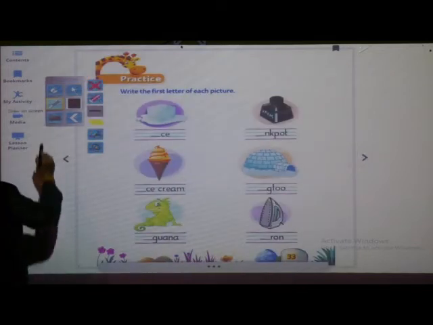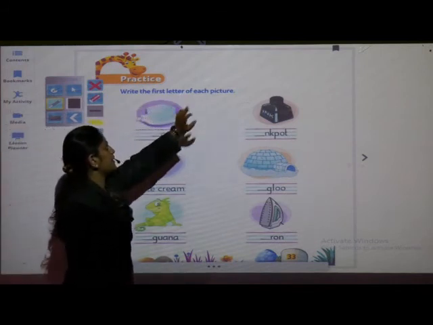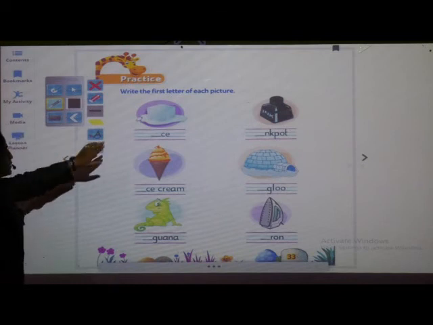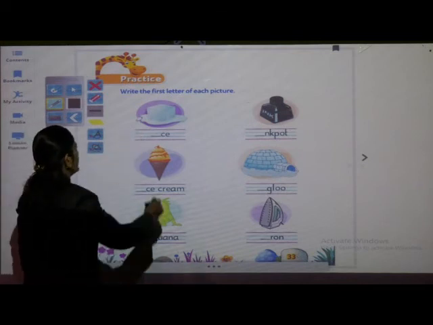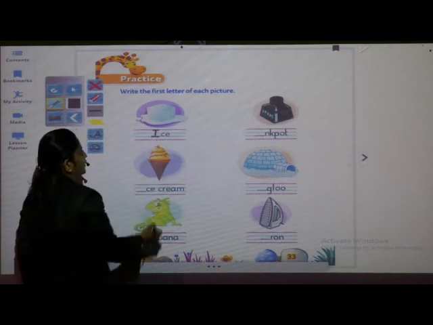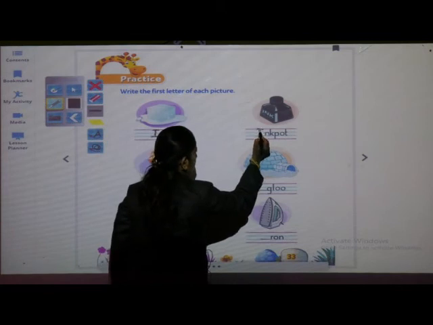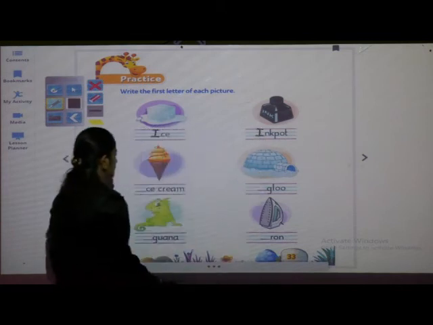Now here what we have to practice? Write the first letter of each picture. Okay? So which picture is this? It is ice. So I is for ice. You have to write here capital letter I. Ice, ink pot,